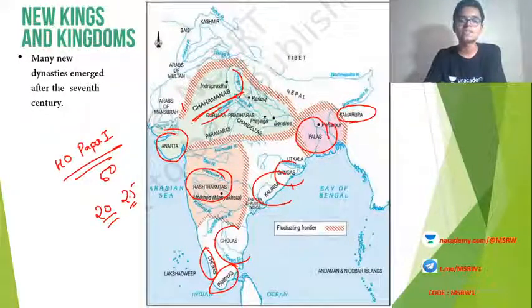So this map is very important. This is also given in your NCERT history textbook, standard 7. So please go through that.